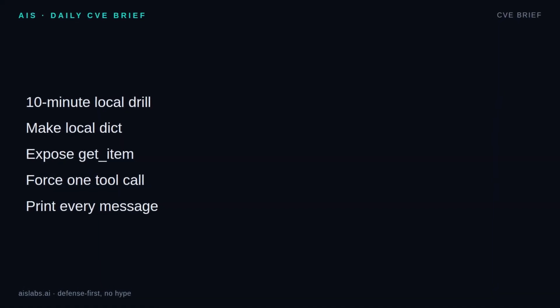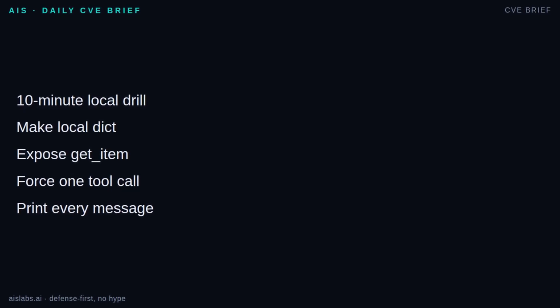Try this safely on your own machine. Create a Python file with a local dictionary of 3 items, like order IDs or book IDs. Write one function, getItem item ID, that returns a dictionary or an error. Define one tool schema for that function. Ask the model a question that requires the lookup. When the model returns a tool call, do not build a loop yet. Print the raw response, parse the arguments, run the function, append the tool result, then call the model once more for the final answer. No third-party systems, no real customer data, no side effects. The goal is to see the wire protocol with your own eyes.